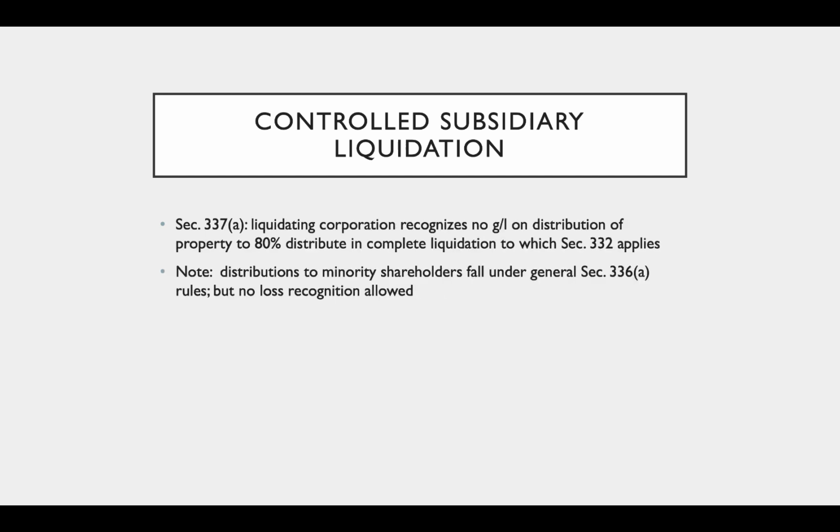Section 337(a) says that a liquidating corporation recognizes no gain or loss on distribution of property to 80% owned subs.